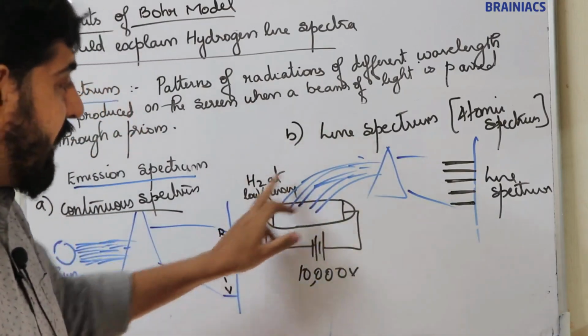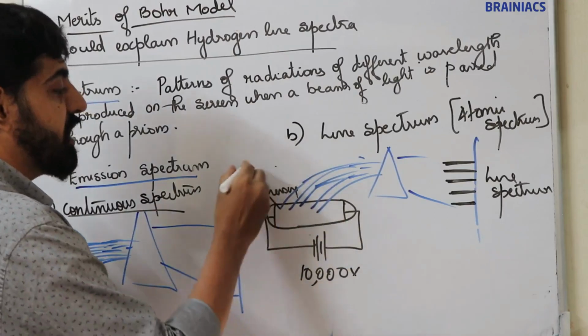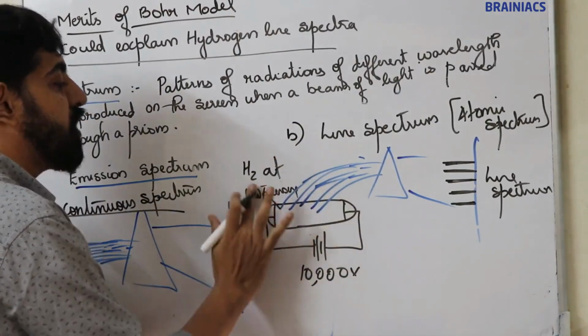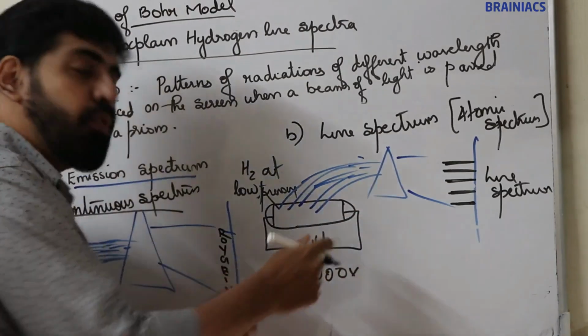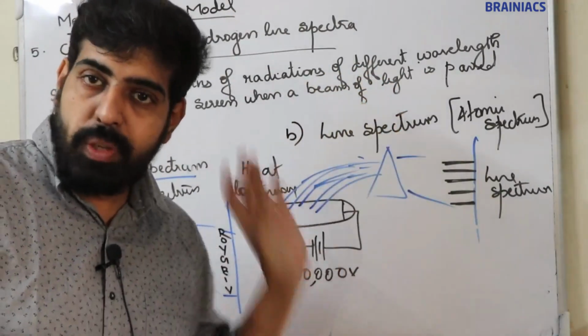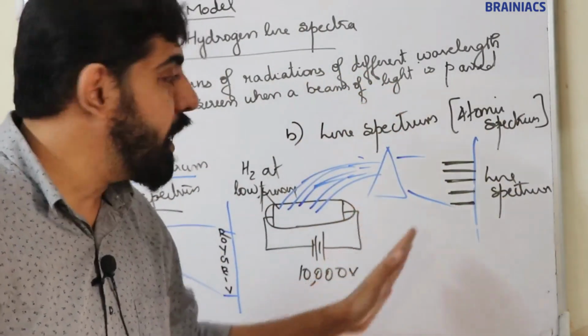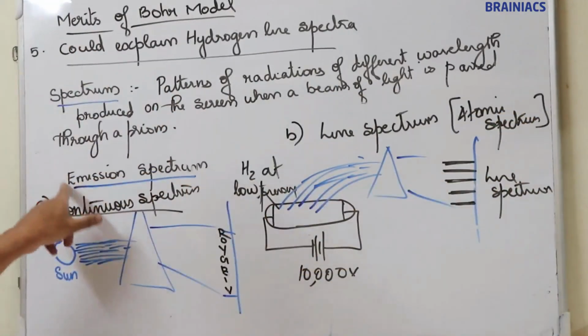We are filling hydrogen gas at very low pressure, and a very high voltage is applied across the electrodes. Light is emitted. Now this emitted light is passed through a prism, and we get patterns on the screen. So this is known as emission spectrum.